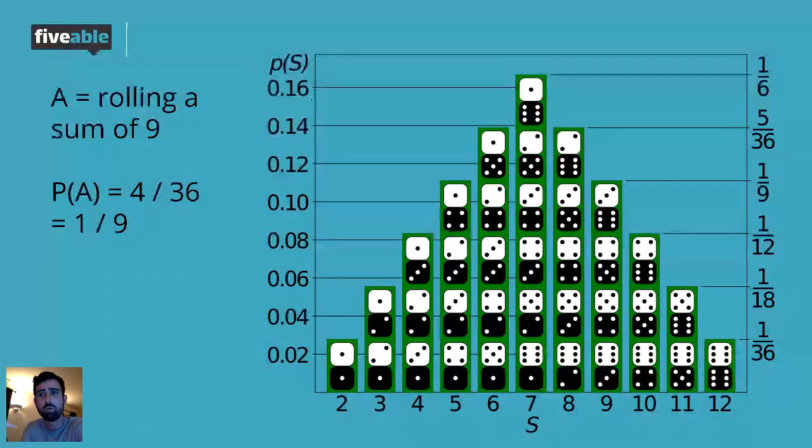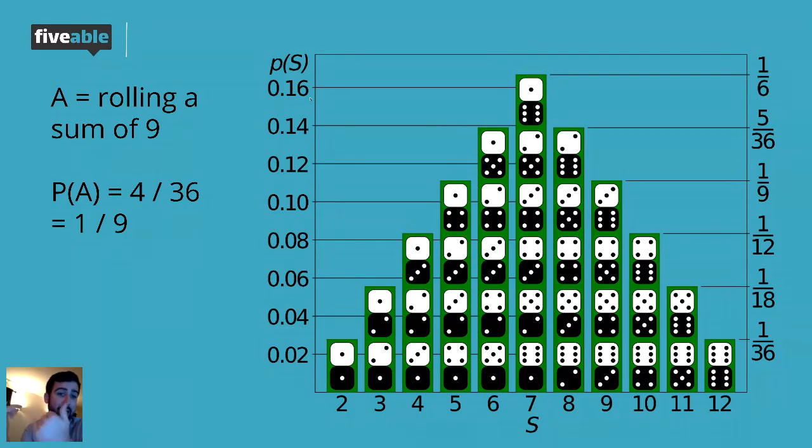There's our sample space. So here I have event A is rolling a sum of 9. What's the probability of event A happening? Well, in order for us to roll a 9, there are 4 different outcomes, right? We can get a 3, 6, we can get a 6, 3, we can get a 5, 4, or a 4, 5. So 4 out of 36 or 1 out of 9. So when rolling dice in the long run, remember, it doesn't happen in the short run, but in the long run, you're going to roll a sum of 9 1/9 of the time.